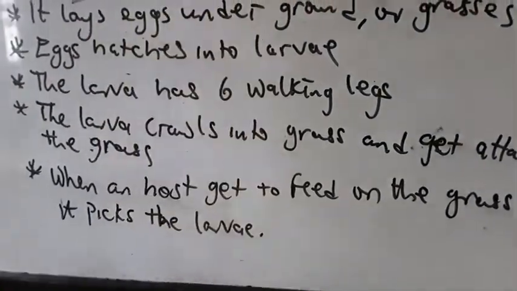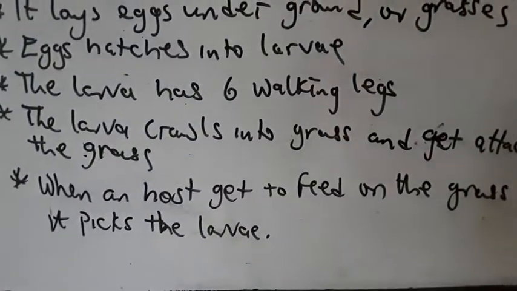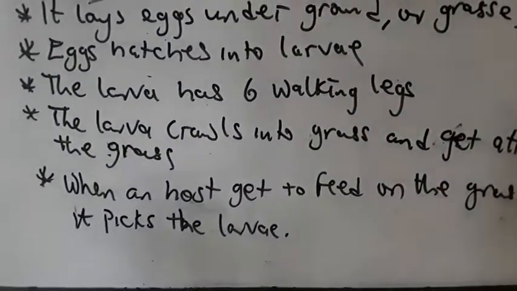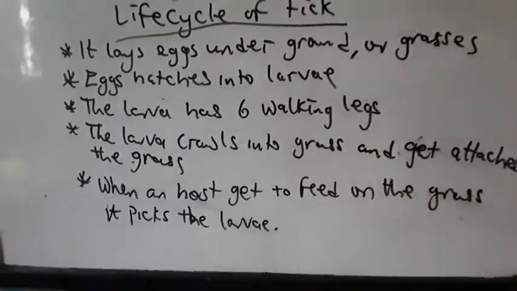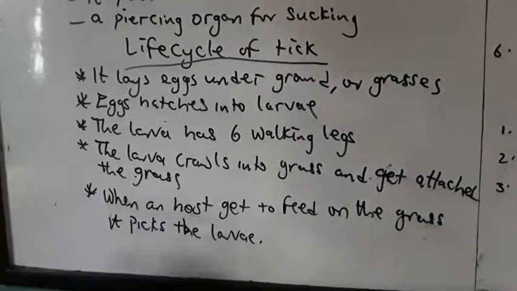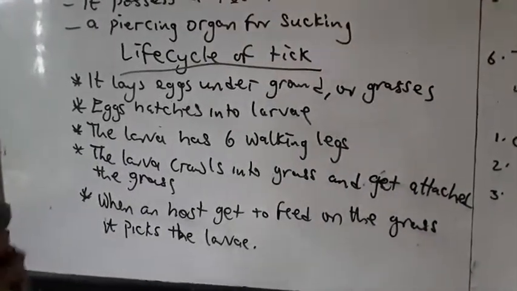So that is how the larva gets into its host. When the host, for example, the herbivorous animals, immediately they get in there to feed on those grasses, automatically they pick it and the larva gets into their body.